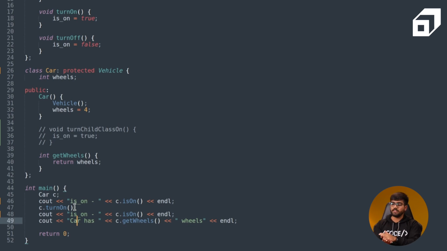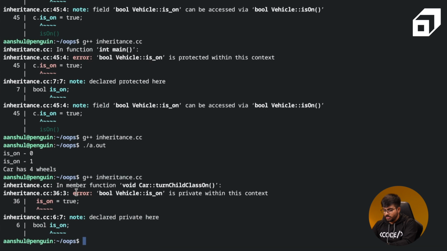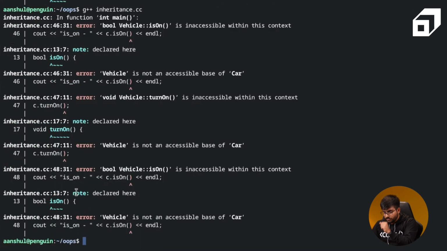If you notice, whatever the functions were in the vehicle class, they will turn from public to protected, and we won't have access to them on line 47. So if we try to compile it, on line 47, it throws me an error that vehicle is not an accessible base of car. Okay.